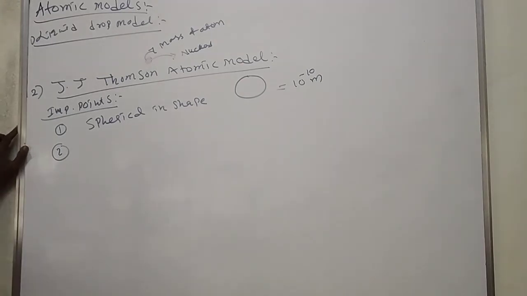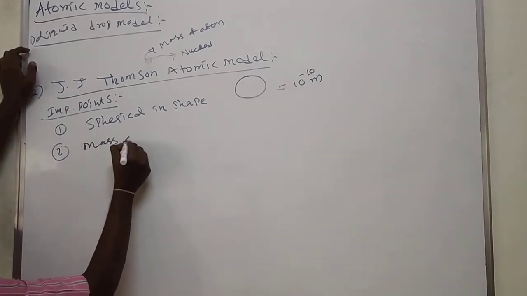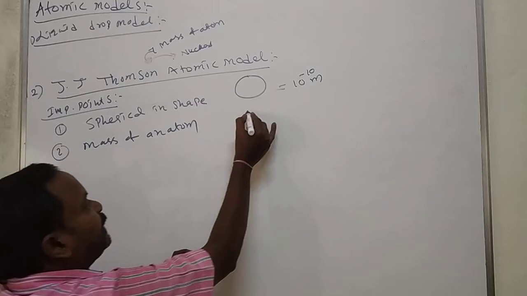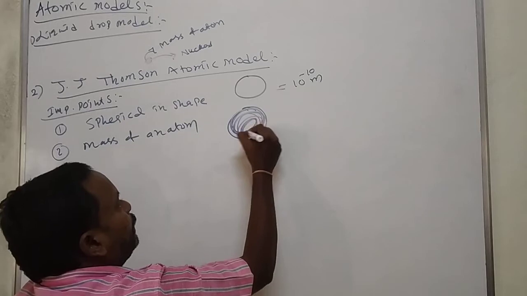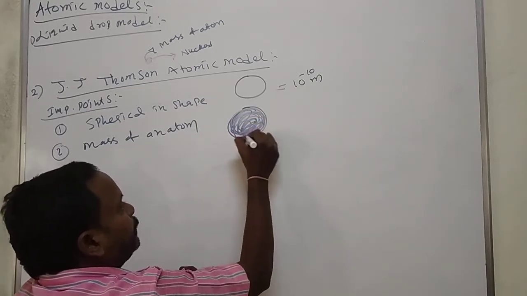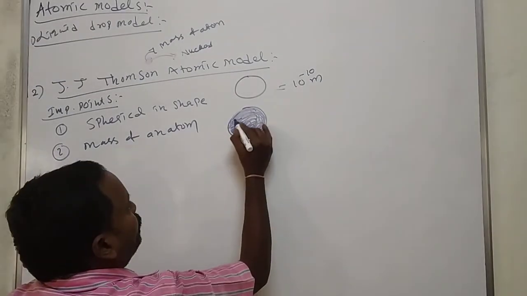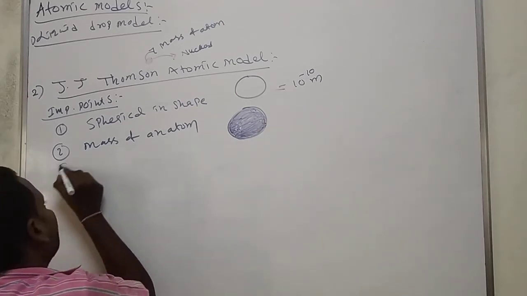And the second important point: the mass of an atom is distributed throughout the sphere. This is the second important point.